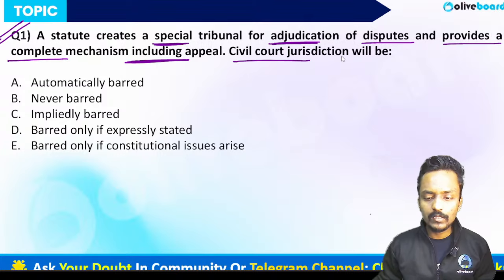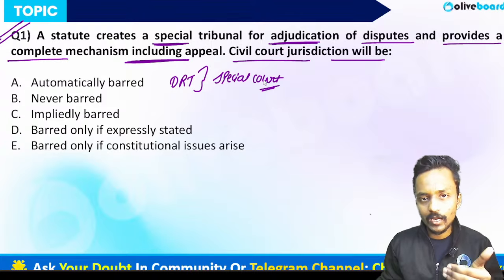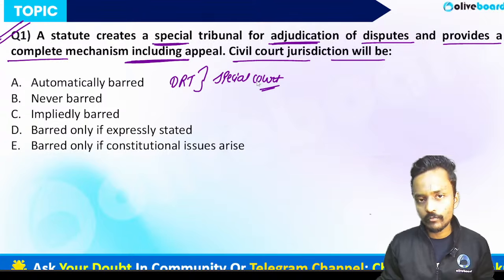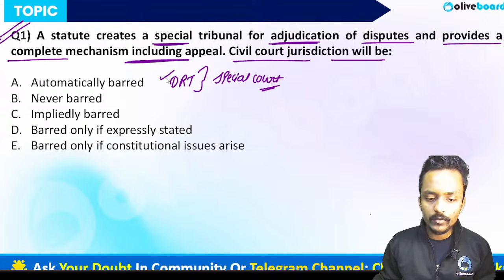So the civil court jurisdiction will be what? You know very well, in the class I took the example of DRT, the Debt Recovery Tribunal. DRT is a special type of court which was established by the Central government. It is a special court for all amounts exceeding 20 lakh rupees which are legally recoverable by a bank from any borrower. So they can simply lodge a suit with the DRT.